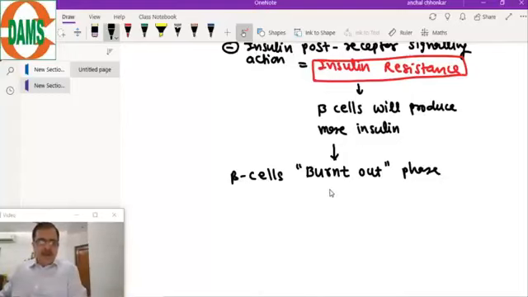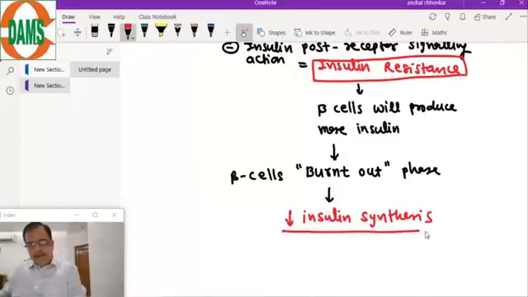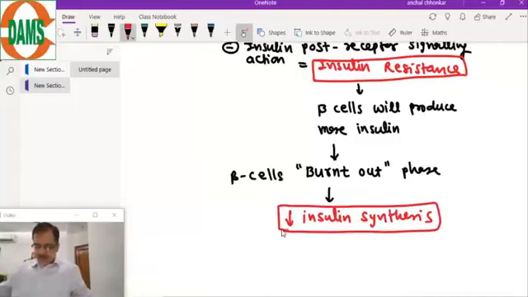So the insulin production will reduce. Decreased insulin synthesis.